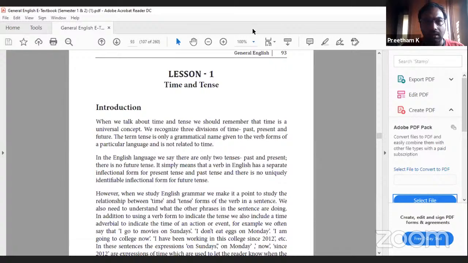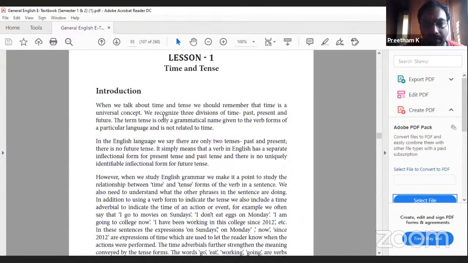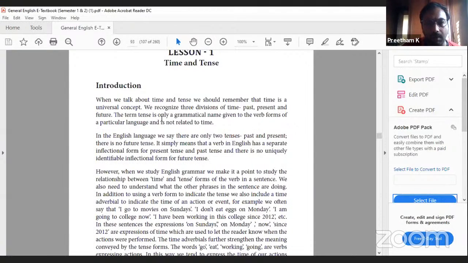Okay, tenses mainly deal with time. So as I discussed in the previous classes, tenses deal with time: present and past, and future is an extension of present. When we talk about time and tense, we should remember that time is a universal concept. We recognize three divisions of time: past, present, and future.